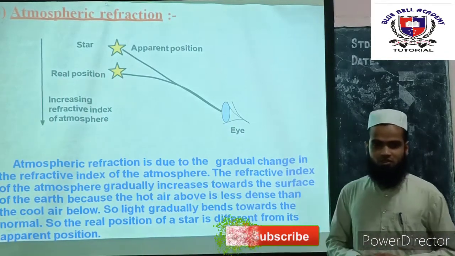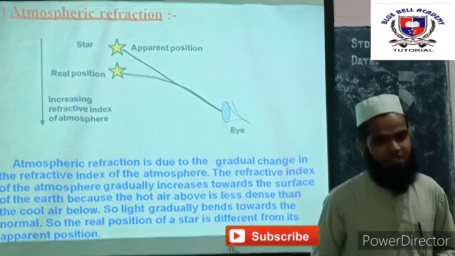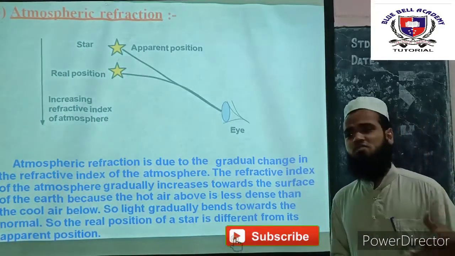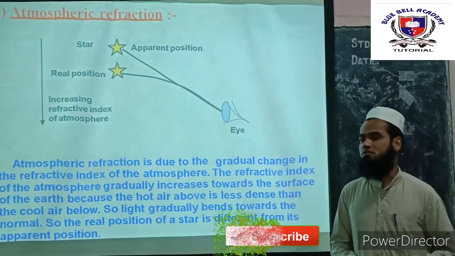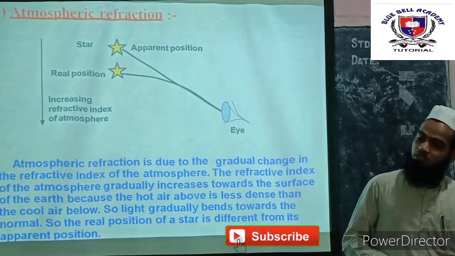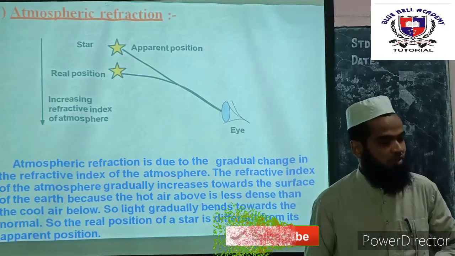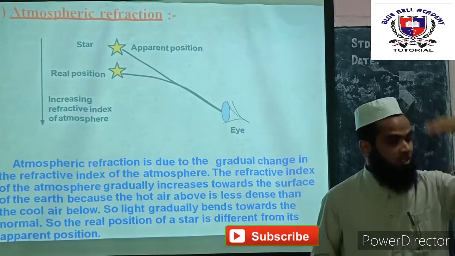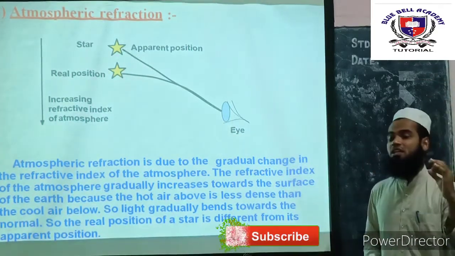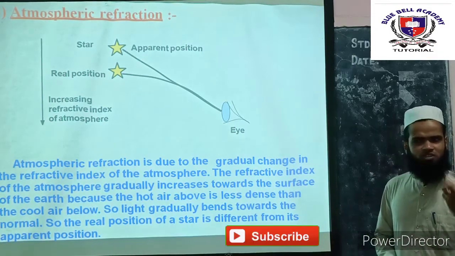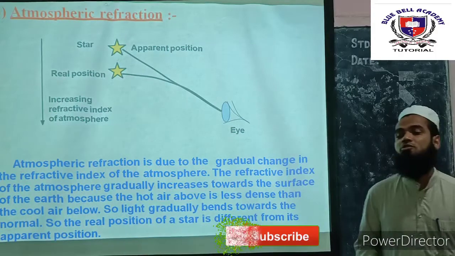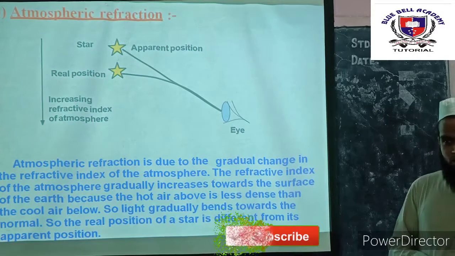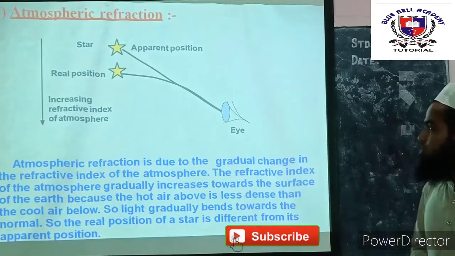My dear students, you know what is the meaning of the word refraction. And atmospheric refraction is nothing but refraction which takes place through the atmosphere. And you know, the density of the atmosphere varies from top to bottom. As we come from the top to the bottom, the density of the atmosphere gradually increases. And because of that, some natural phenomena we can observe because of this atmospheric refraction. One of the natural phenomena is the apparent position of the star.